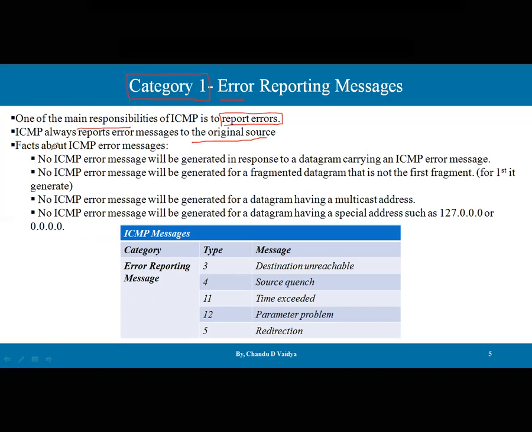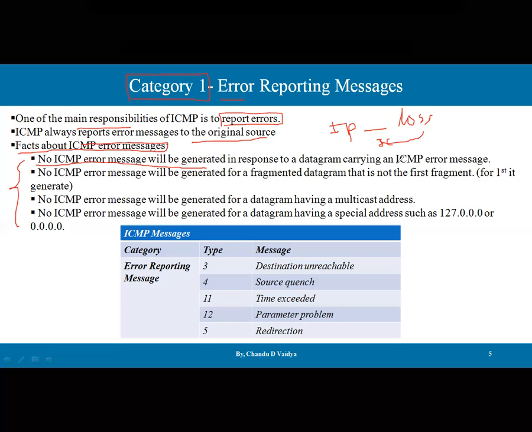But there are some facts about ICMP error messages, and these facts are very important. Very first fact: no ICMP error message will be generated in response to a datagram carrying an ICMP error message. ICMP is designed so that if an IP datagram is discarded or lost, then an ICMP message will be generated.